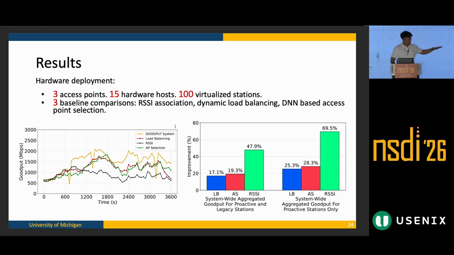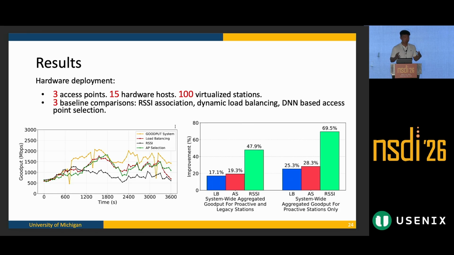So as a result, you can see on the left side of the figure, the orange line is representing the aggregated GOODPUT of the GOODPUT system throughout the entire 1-hour experiment. And we achieve a higher aggregated GOODPUT compared with all 3 baseline comparisons. Number-wise, we did 2 sets of experiment. We're not expecting every station to follow the exact same protocol that we proposed. So we have a subset of the stations that follow what we proposed, and the other part is what we consider as legacy devices.